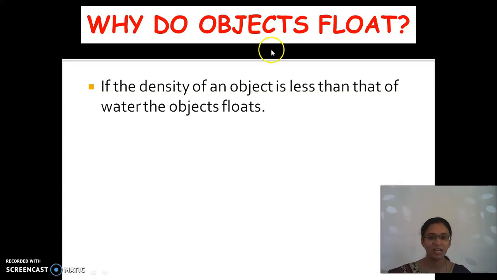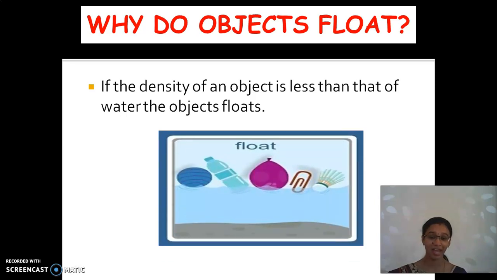Okay. So the density of an object is less than that of water. Water also has some density, and all objects have density. If the object's density is less than water, the object floats. See here, these are some examples of materials which float: cork, balloon, water bottle, etc.